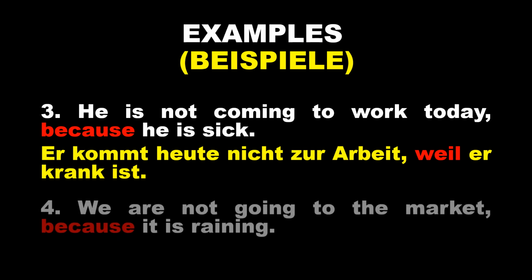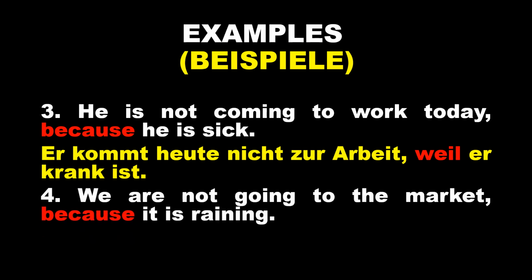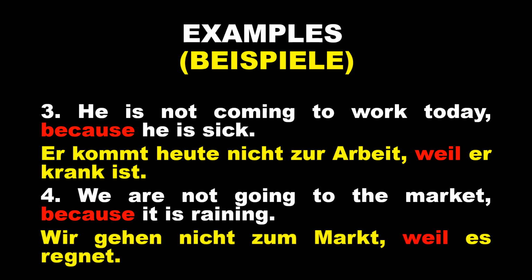Let's see one more example. We are not going to the market because it is raining. Let's see the translation: Wir gehen nicht zum Markt, weil es regnet. Again, you can see in red, these are the connectors and the verb is at the end of the sentence in the German translation. Let's see some more examples to understand it better.